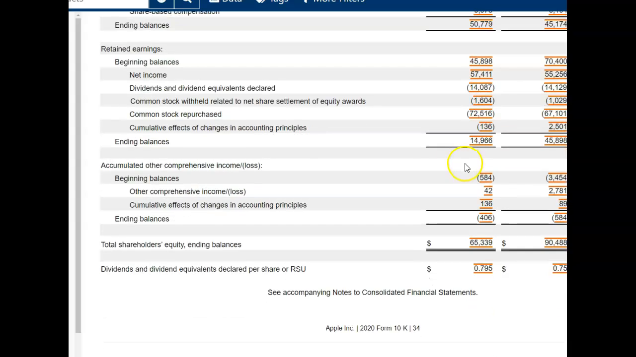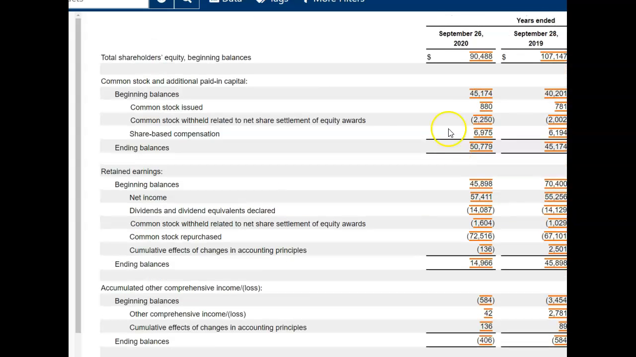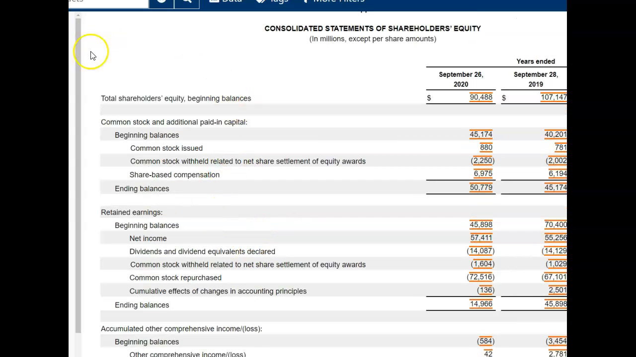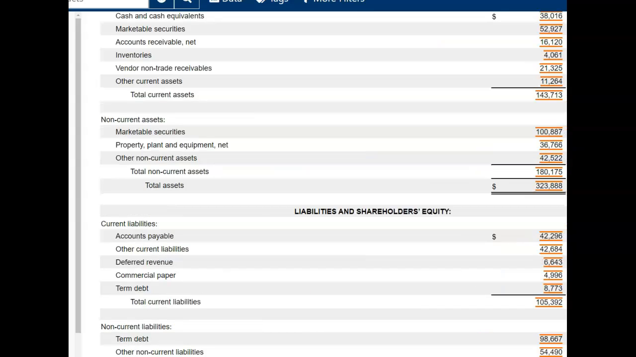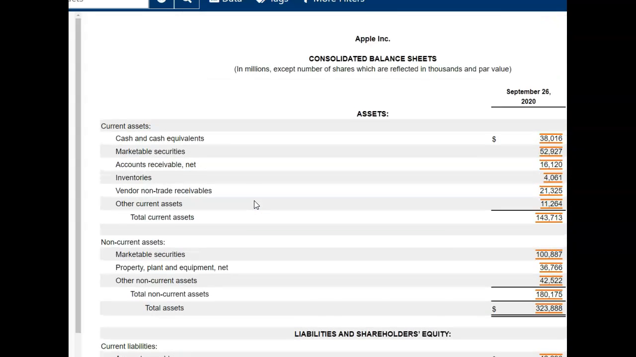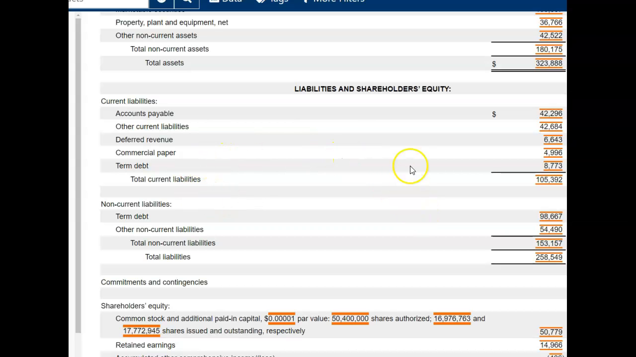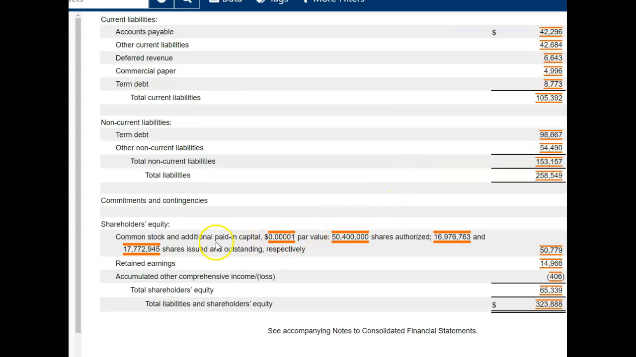My point here in talking just at a high level about Apple is that there are more categories than we are dealing with in this introductory class. Here, we'll just look at Apple in the shareholders equity section. Here's the common stock and additional paid-in capital. There's their par value, 0.00001 cents. Here's how many shares are authorized, 50 million. We have issued almost 17 million that are issued and outstanding. Okay, this gives you an idea of what this looks like.